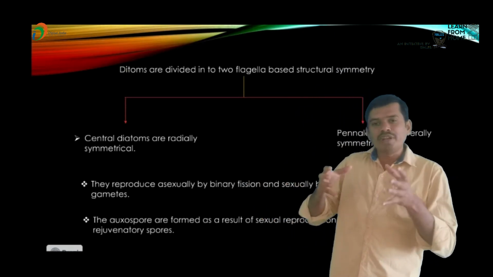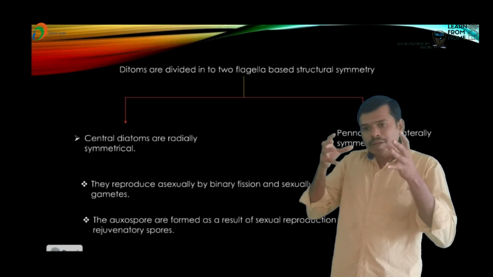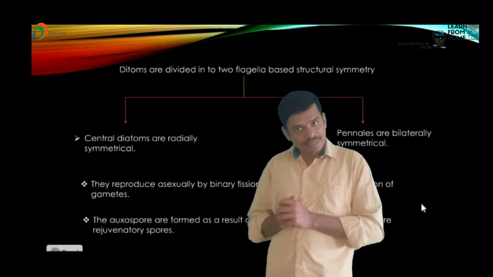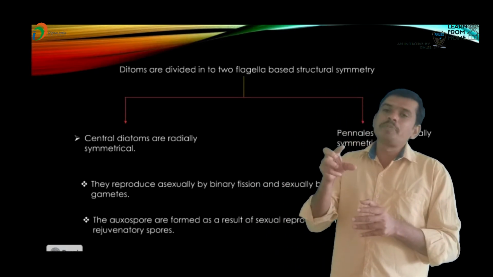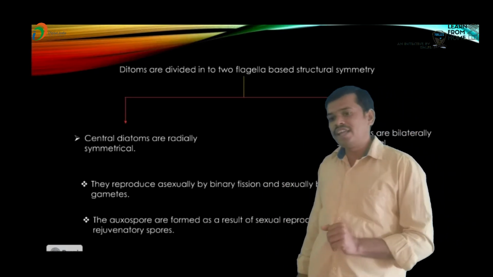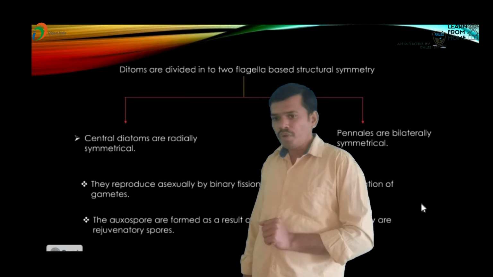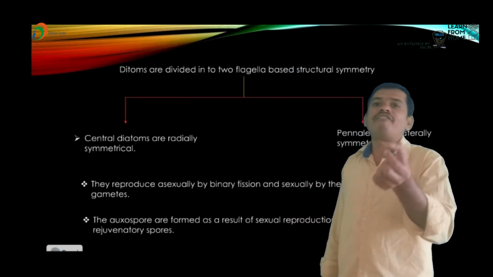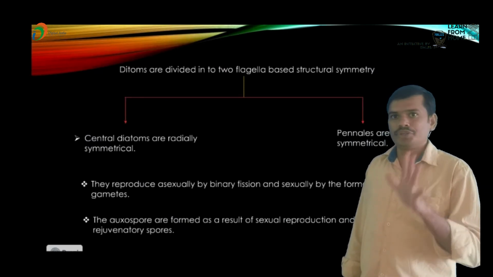They reproduce asexually by binary fission in diatoms. Asexual reproduction mostly occurs through binary fission, and sexual reproduction occurs through the formation of gametes.